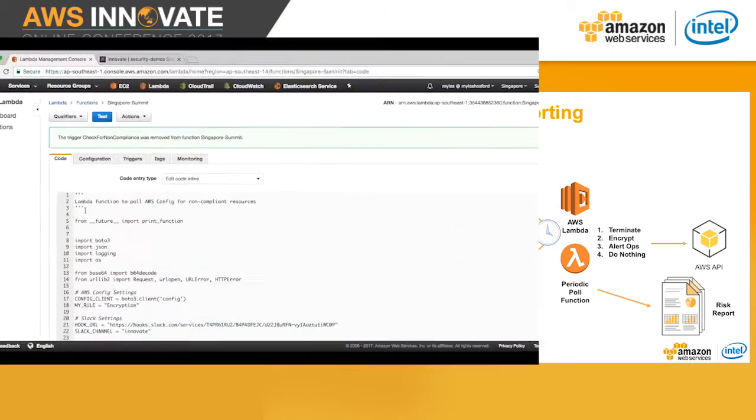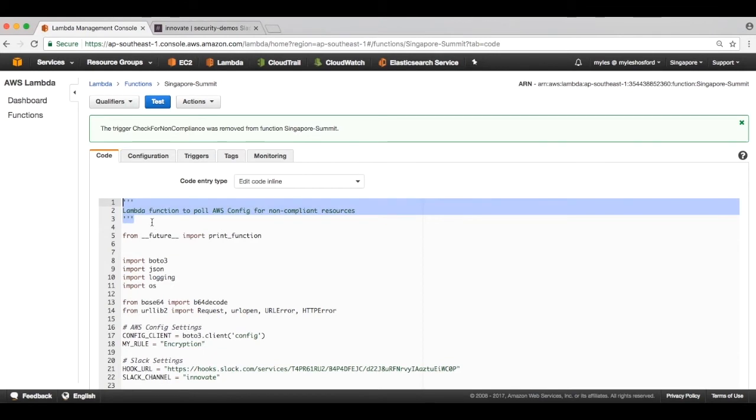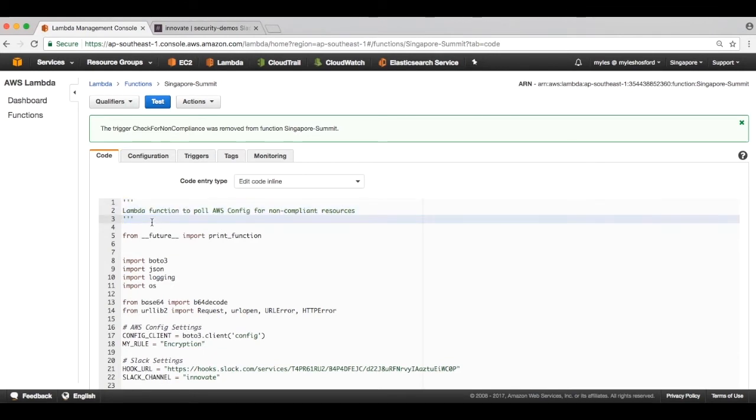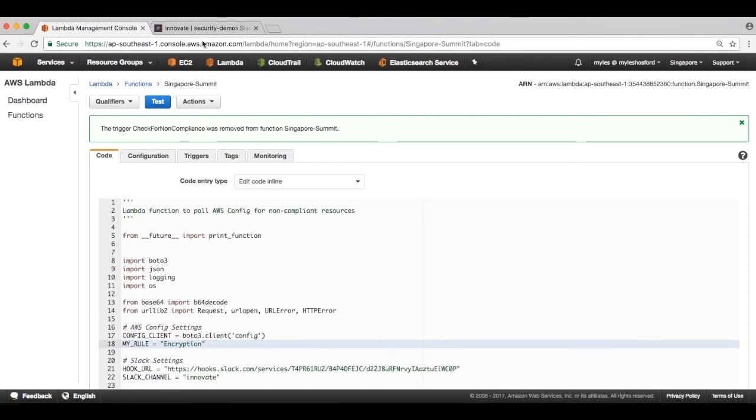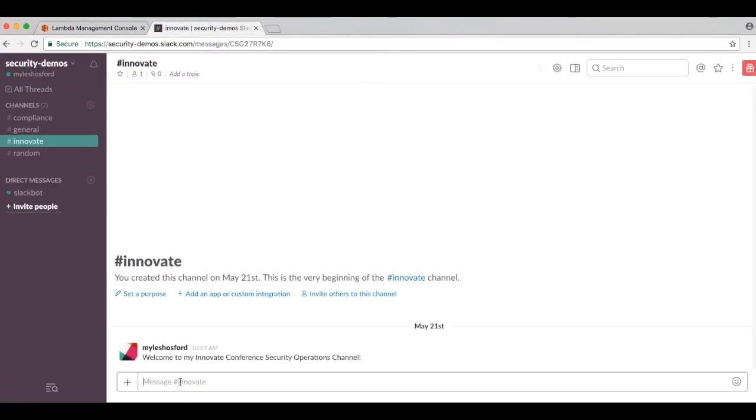I have created a simple Lambda function that will poll the AWS Config service to detect which resources are non-compliant. In this example, I am just looking at the encryption config rule created earlier. I will also send the details to my Slack security operations channel to highlight the real-time nature of this automation.